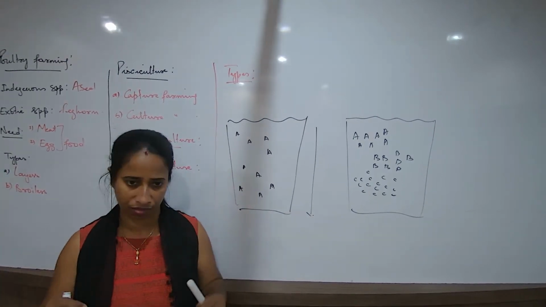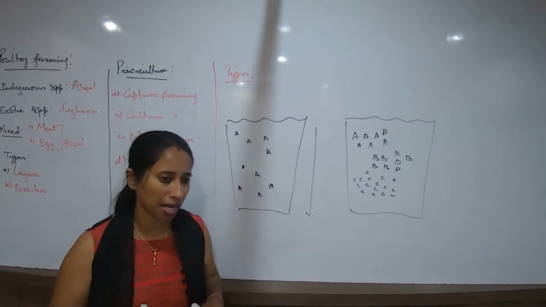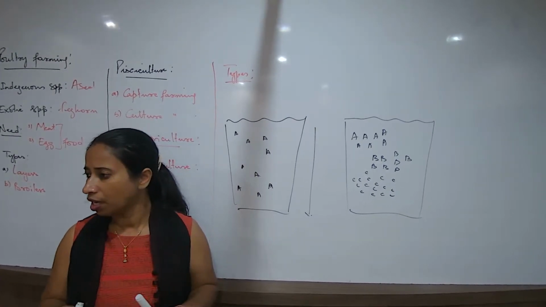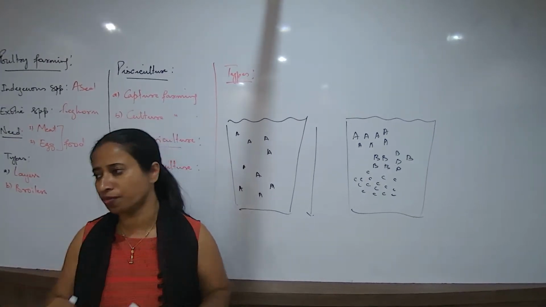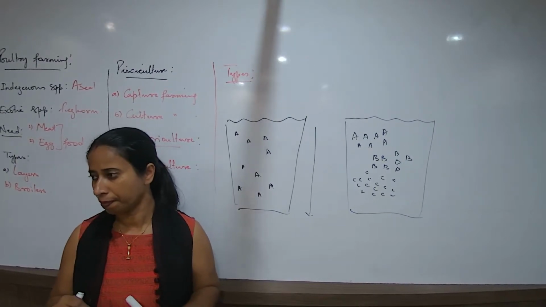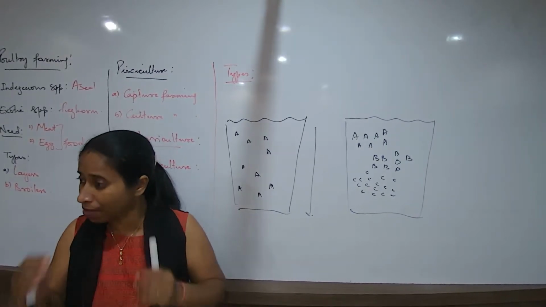So now I think of such fish farming in a lake, a pond or a big tank. And in order to save time, what I want to do is breed 4 to 5 types of fishes at the same time. Then I do 2, 3, 4 varieties at the same time.